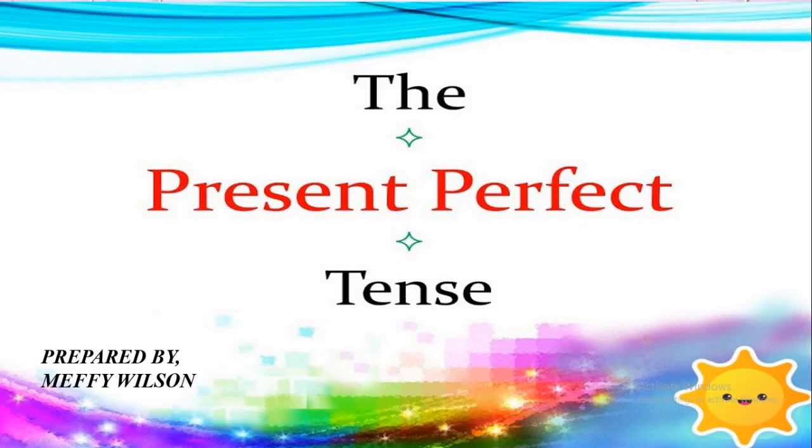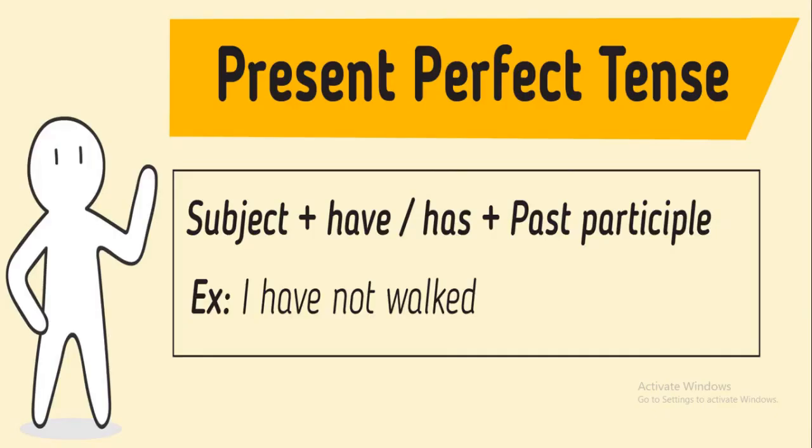Hi all. Now we are going to discuss present perfect tense. To make a sentence in present perfect tense, first we have to write the subject, then has or have, then third form of the verb or past participle form of the verb.